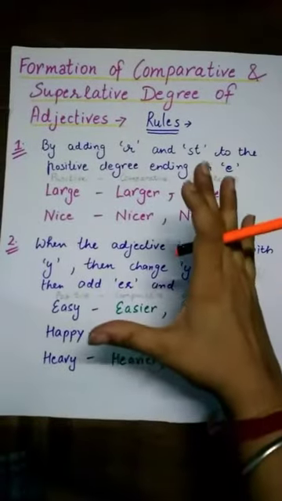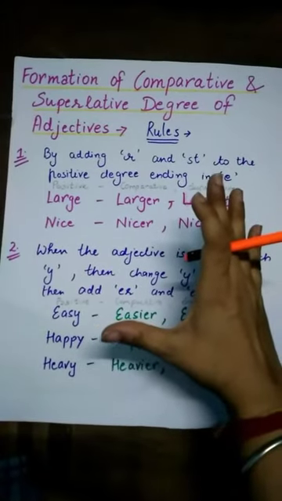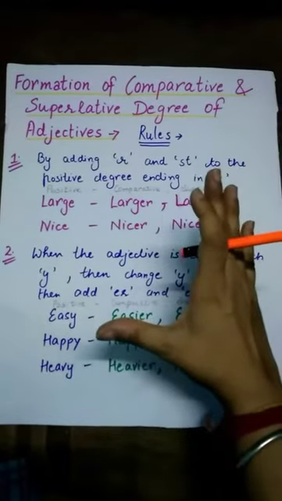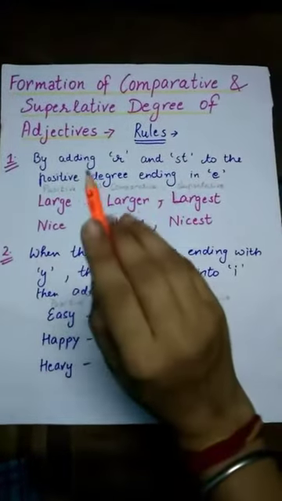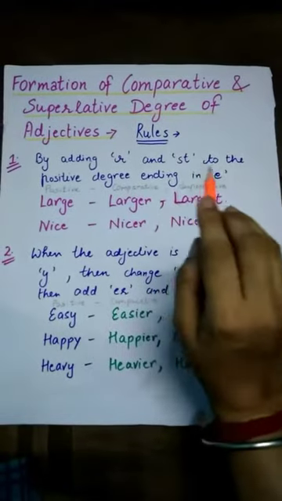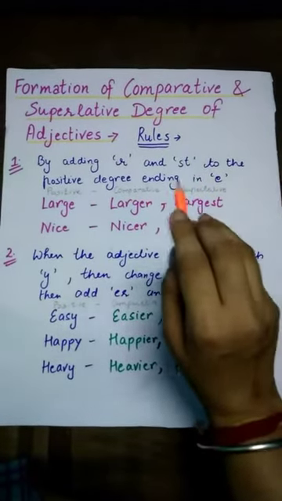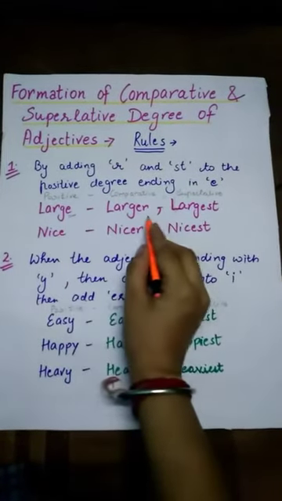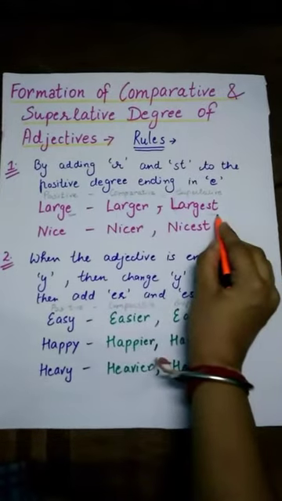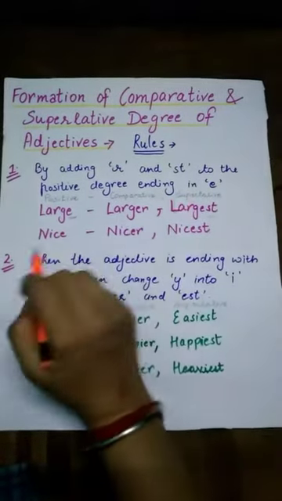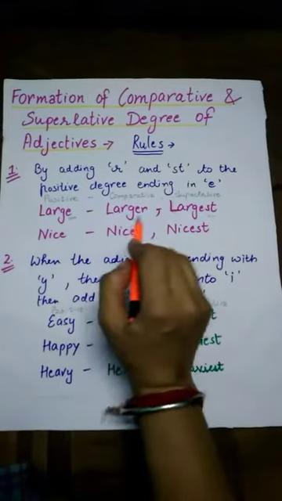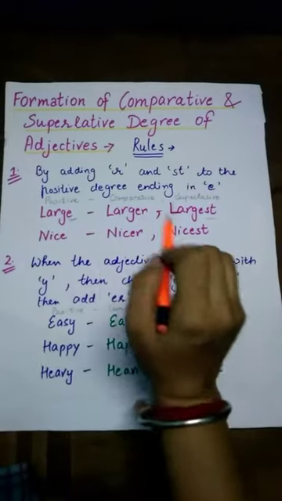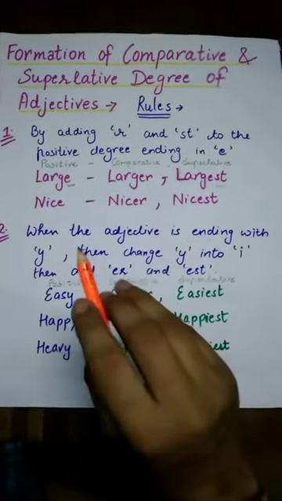Now before forming the comparative and superlative degree of adjectives, you have to follow certain rules. So let's discuss them. Rule number 1. By adding r and st to the positive degree ending in e. So if your adjective is ending at letter e, then you simply add r and st to it. Now read out the following examples. Large, larger, largest. Nice, nicer, nicest.